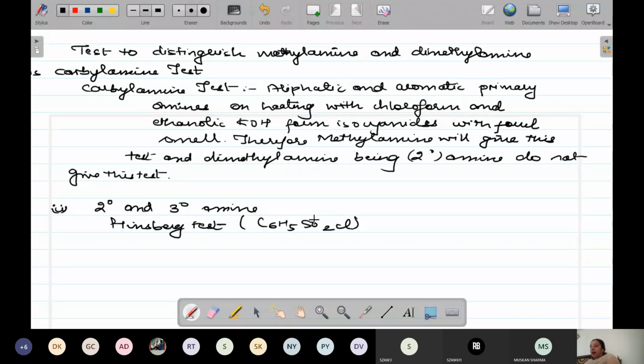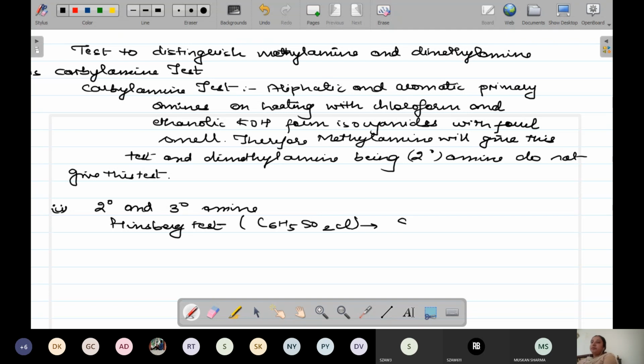Secondary amines react with the Hinsberg reagent to form a product which is insoluble in alkali. You put in the alkali, and if it does not get solubilized, the compound is a secondary amine, and tertiary amines do not react with the Hinsberg reagent.